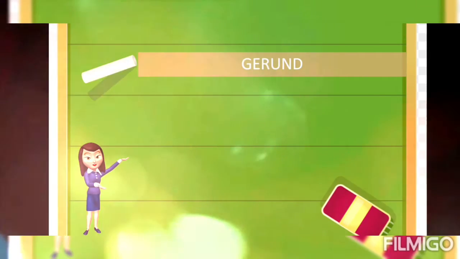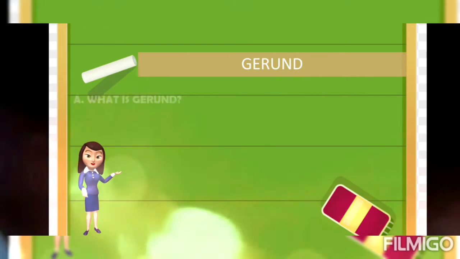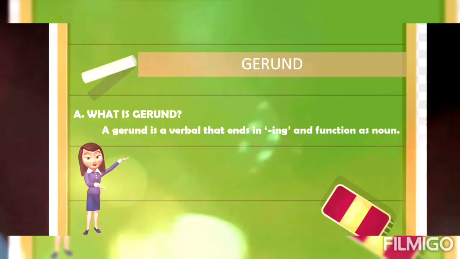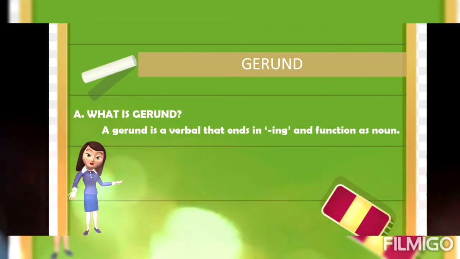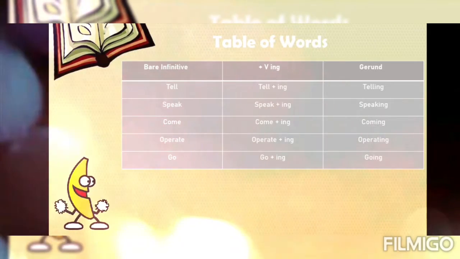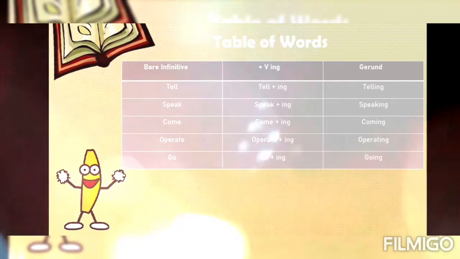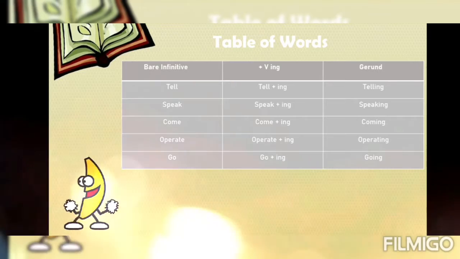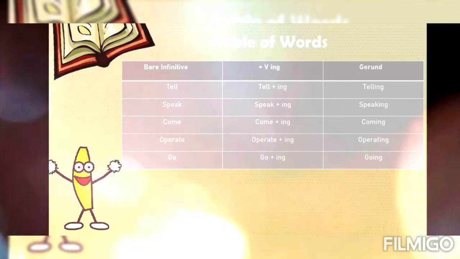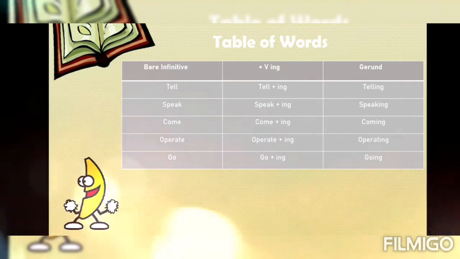First, I will explain the definition of gerund. What is a gerund? A gerund is a verb that ends in -ing and functions as a noun. Table of words. The sample words of gerund include bare infinitive plus verb-ing plus gerund. For example, tell, if we use -ing, it will be telling.